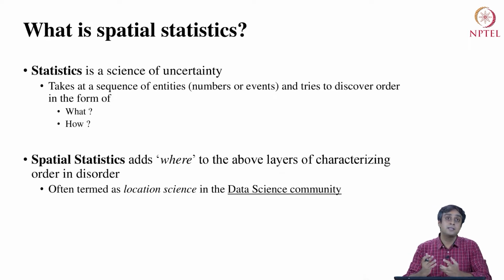So it would then ask not only when will drought happen and how it will happen, how strong it will be in terms of its intensity, it will also ask where will it happen exactly in space. So we bring in a new dimension of space. If you want a little bit more intuition, you can think of the dimension of time. So time itself is a new dimension as far as time series statistics is concerned.